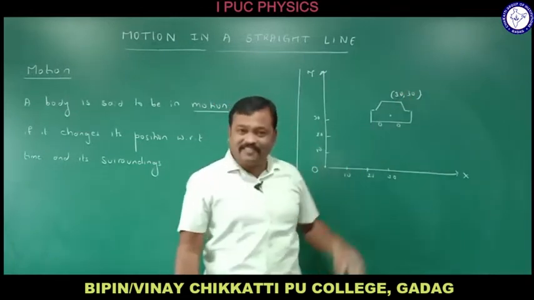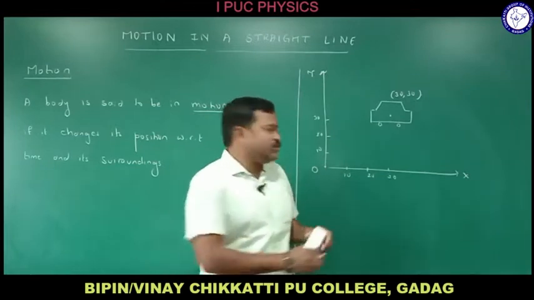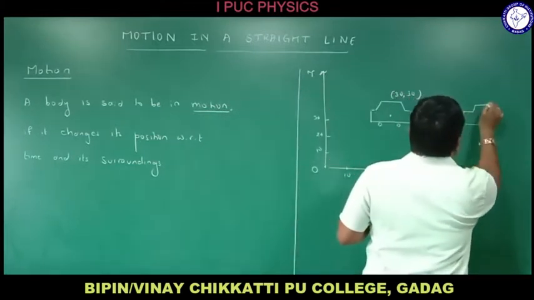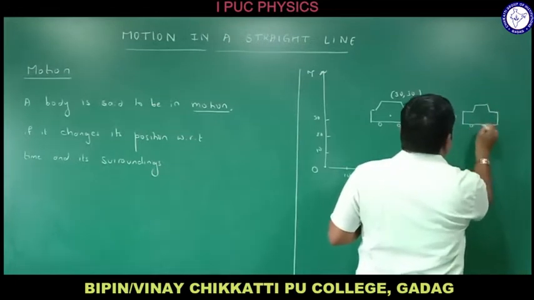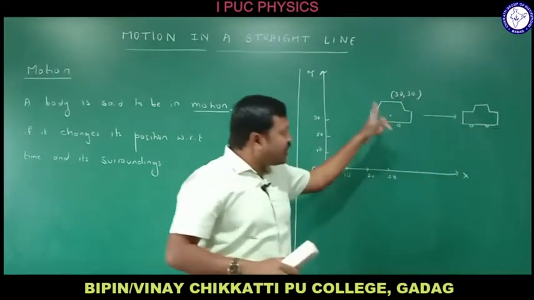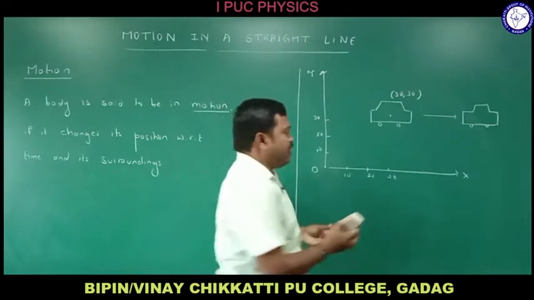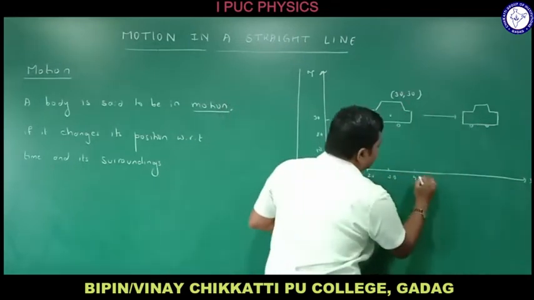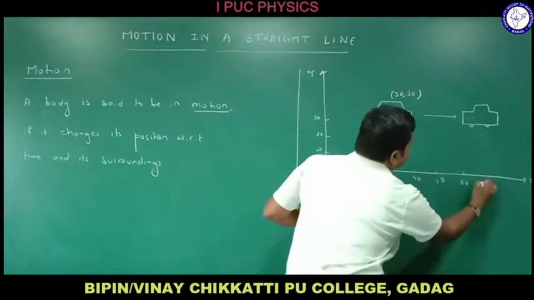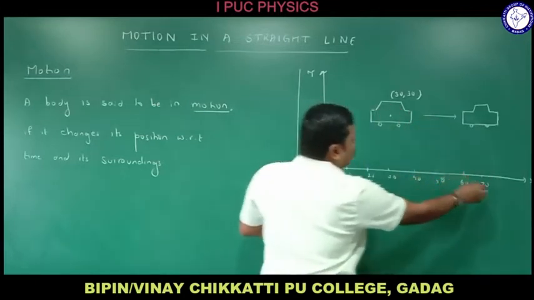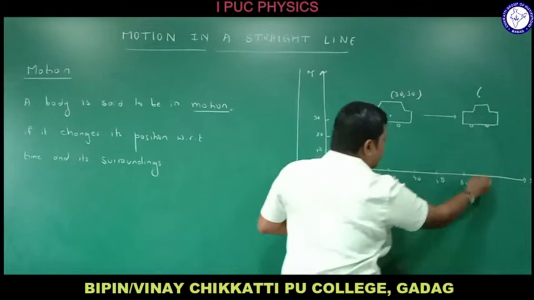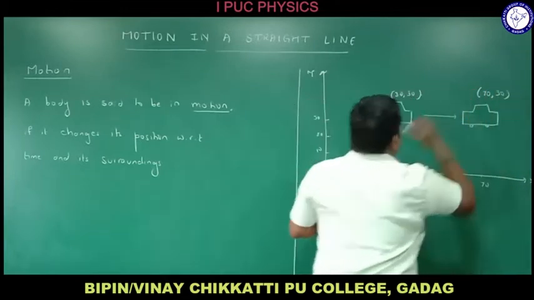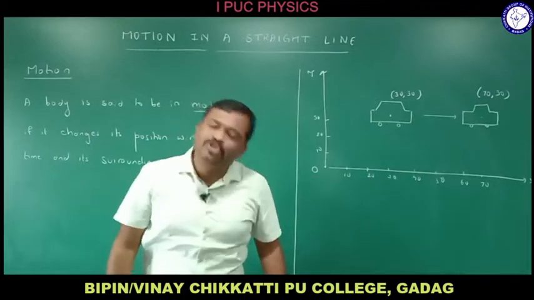So when I call the car is in motion, I call it in motion if it changes this position, right? Whenever the car moves, for example, the car moves from this position and comes here, the position of the car has been changed, right? For example, it is 40, 50, 60, 70, right? So the position of this car now is 70 along the x-axis and 30 along the y-axis. What has changed here? Position has changed.